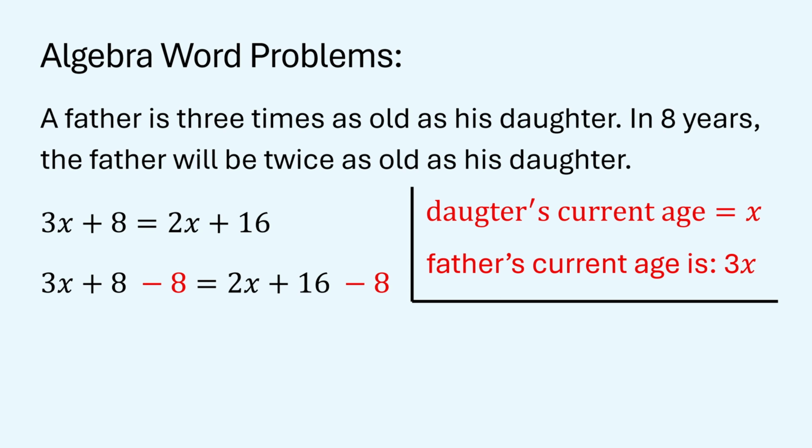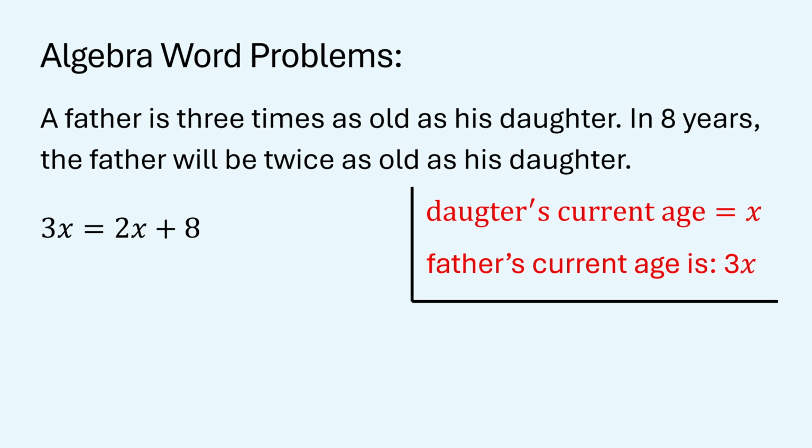So we subtract 8 on both sides. The equation becomes 3x plus 8 minus 8 is equal to 2x plus 16 minus 8. So 3x is equal to 2x plus 8. Now we further simplify this. 3x is equal to 2x plus 8.